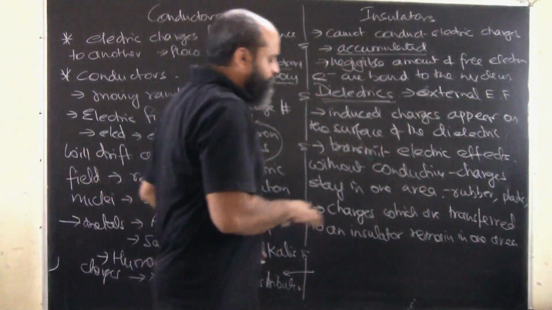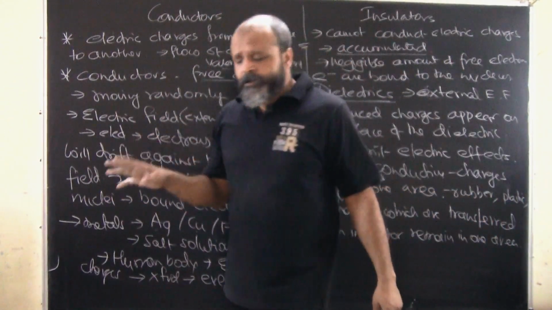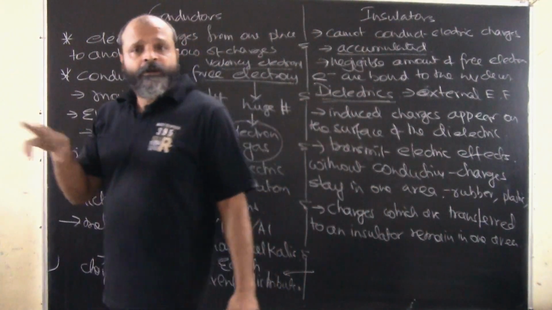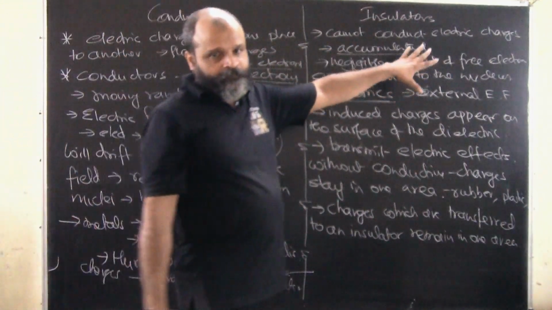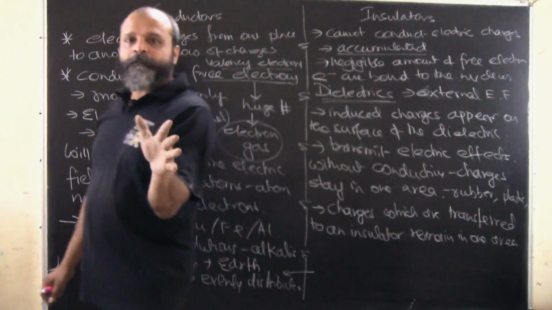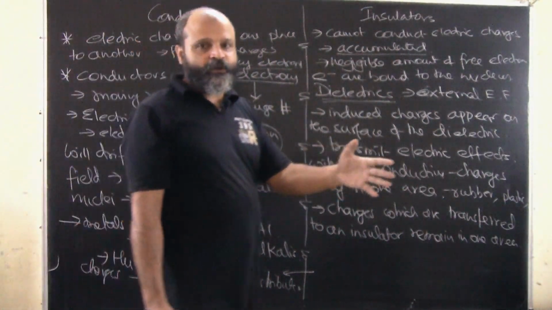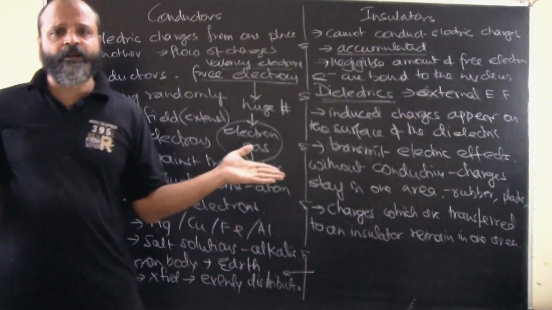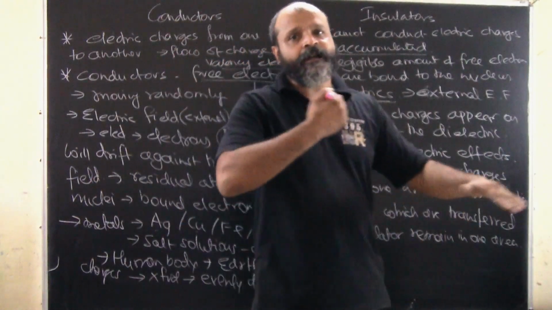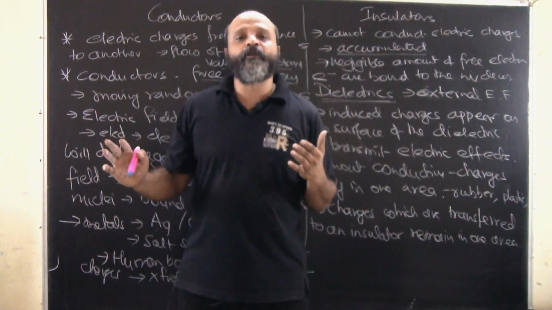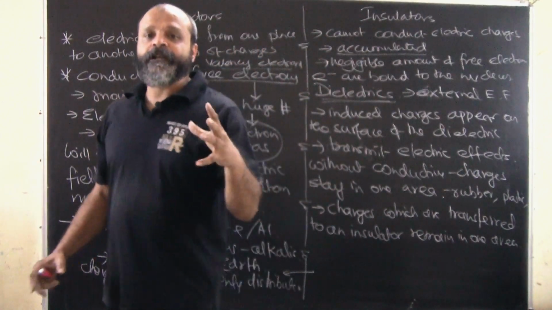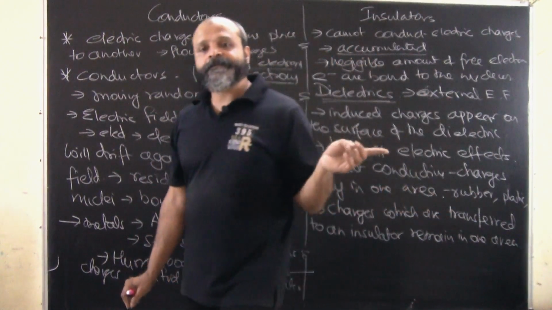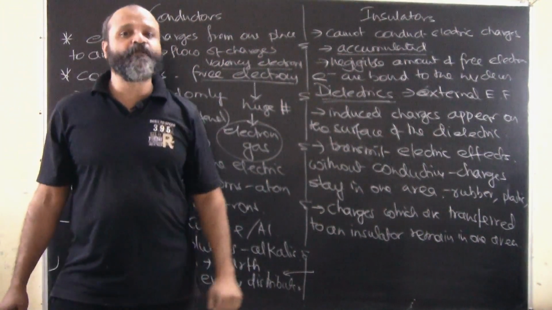For example, when you rub an ebonite rod with wool or a glass rod with silk, the charges that appear due to the induced charges stay in one place. However, that doesn't happen when you rub a metal rod. When you rub a metal rod, charges are induced, but these charges are quickly distributed across. Or even if the charges are coming in our body, they quickly go through my body into the earth. So that's the reason you will never find the accumulation of charges in metallic bodies or in good conductors, whereas in insulators you will always find an accumulation of charges.